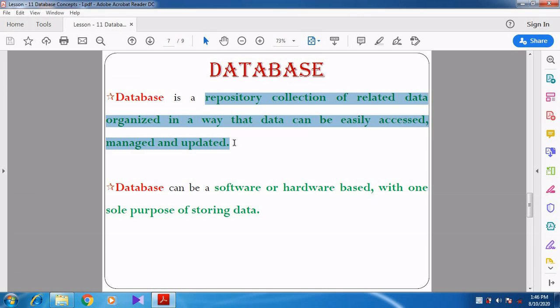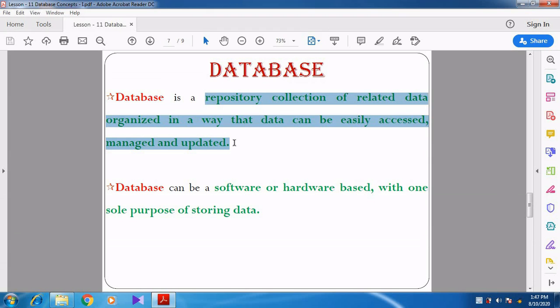The data should be related to one another. We cannot combine unrelated data together. We should combine only the related data, and it should be in an organized way. Whenever we are organizing and combining the related data, we can easily access the data. Easily access means we can retrieve and view. Managing means create and view. Whatever modifications, some editing also we can do. So easily access, manage and then update.